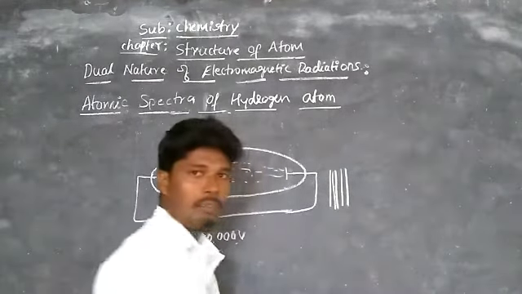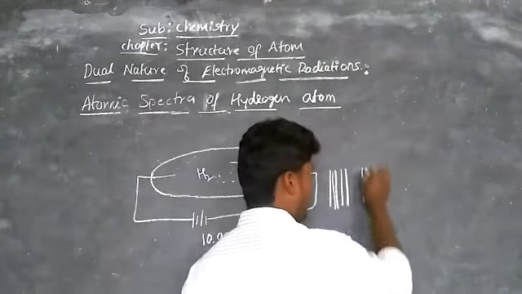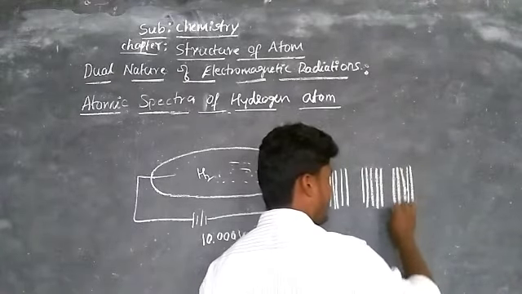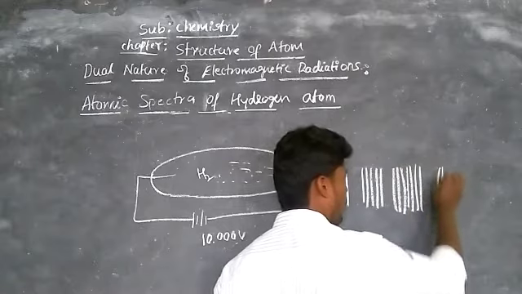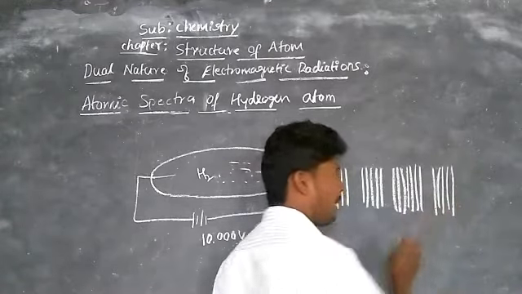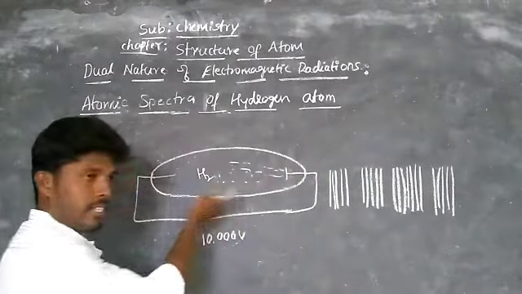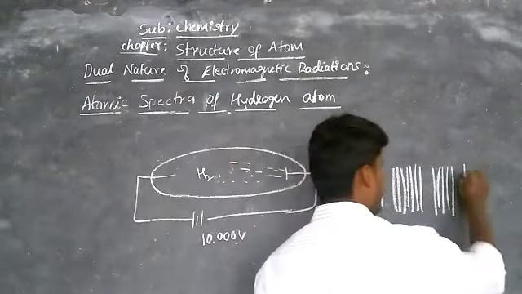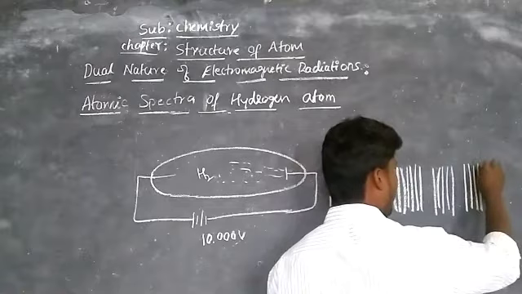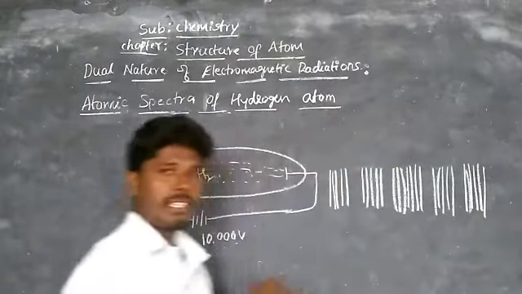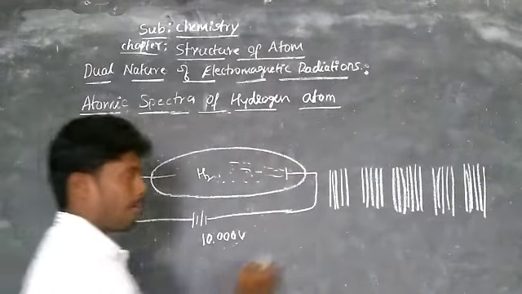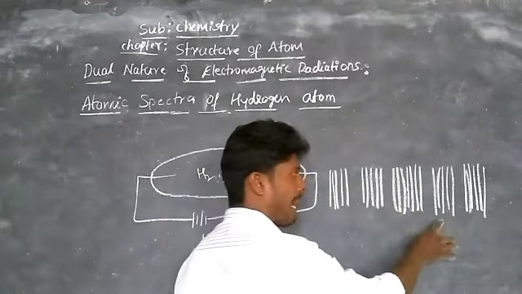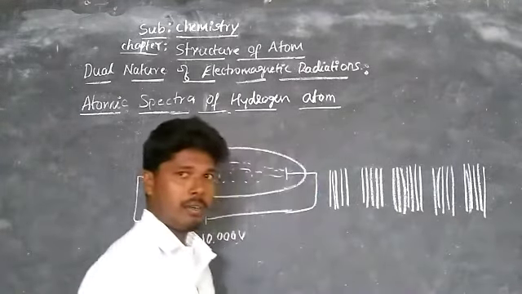We can see 5 groups of lines when we pass these radiations into the spectrophotometer, or analyze them spectroscopically. These lines are named the Lyman series, Balmer series, Paschen series, Brackett series and Pfund series.